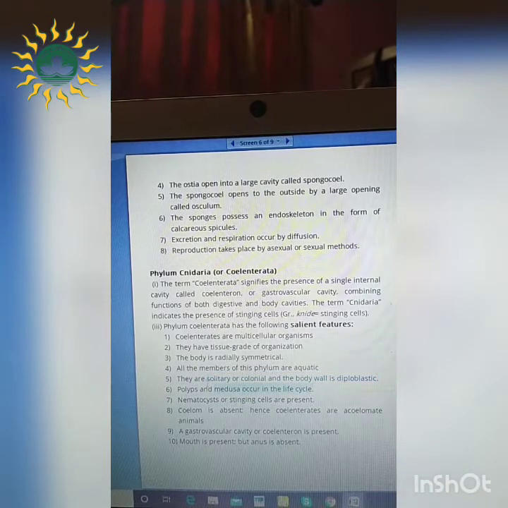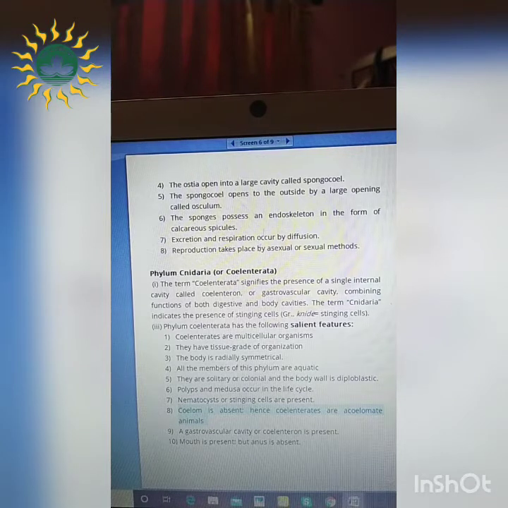So polyp and medusa occur in the life cycle. So two different stages are present in the body of these Cnidaria organisms that are referred to as polyp as well as medusa. I've just now mentioned that the stinging cells are present, which are called nematocysts. The coelom is absent here, and the coelenterates are acoelomate animals.